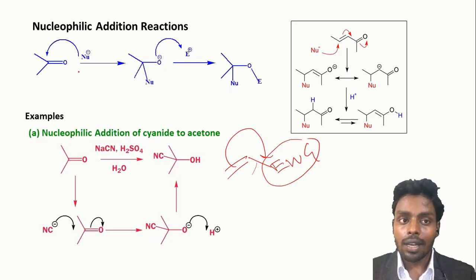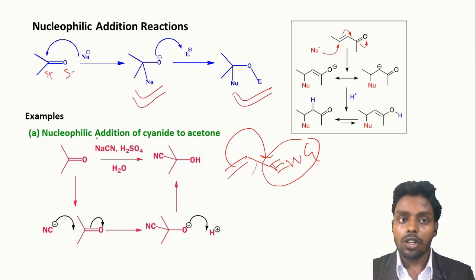Or we can also take a carbonyl compound. In a carbonyl compound, this carbon oxygen bond is polar in nature. This oxygen has a partial negative charge and this carbon has a partial positive charge. So the nucleophile will attack this carbon and form this type of anion, and this anion will be further attacked by an electrophile and form our compound.